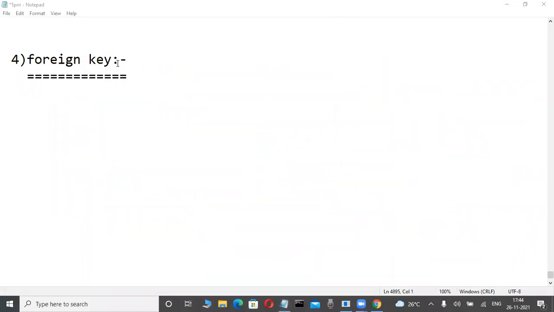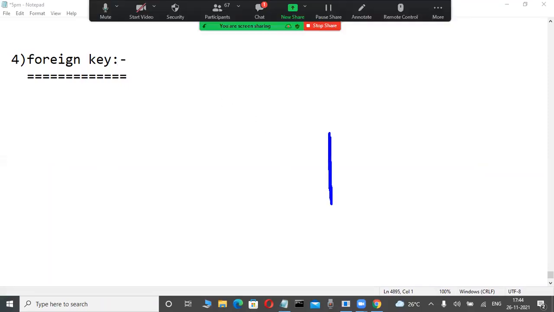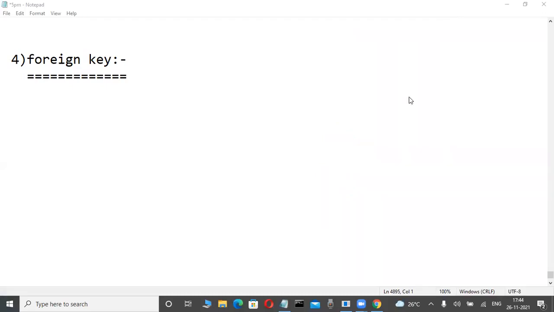Now here is a very important concept. If you want to establish a relationship between the tables in any database worldwide, we are using a foreign key constraint. That is also called a referential integrity constraint. The terminology is also most powerful. Why? Because internally in the data dictionaries, R is a symbol. R means referential integrity constraint. Very